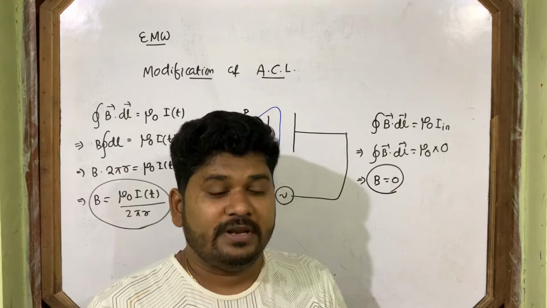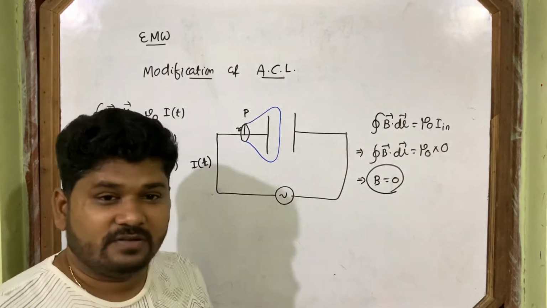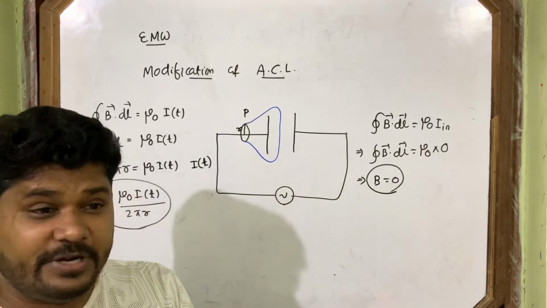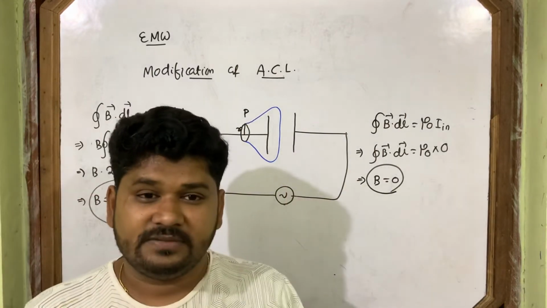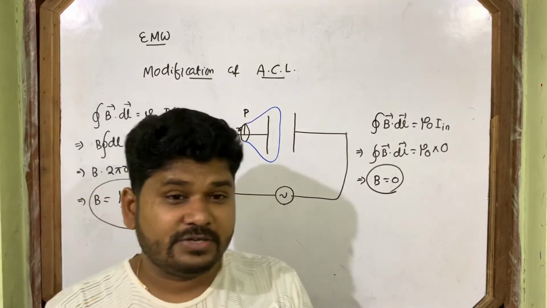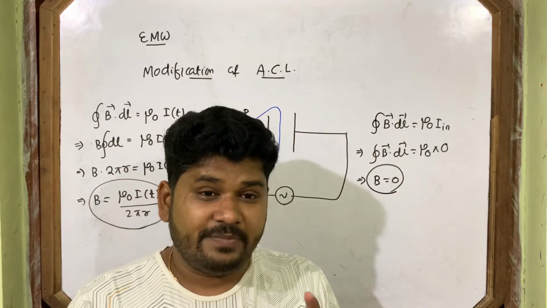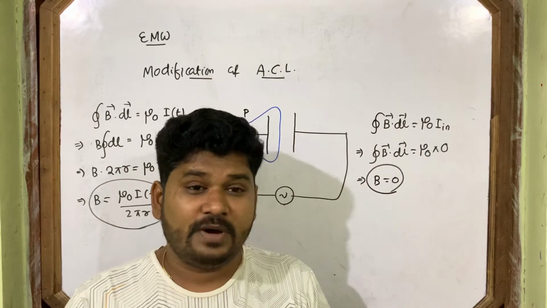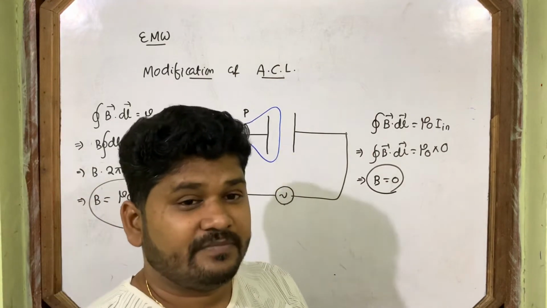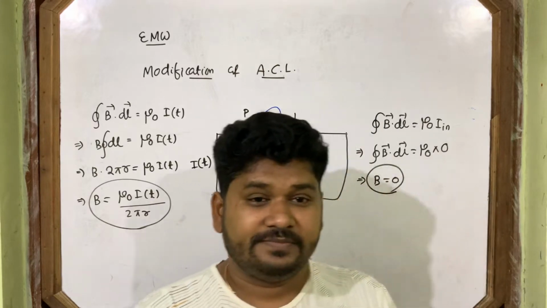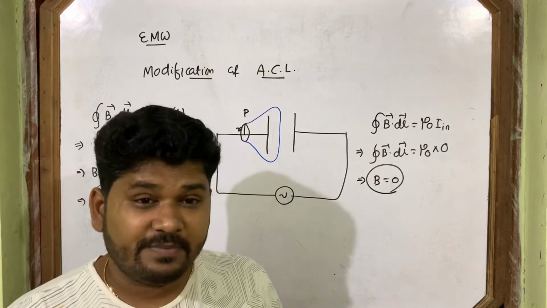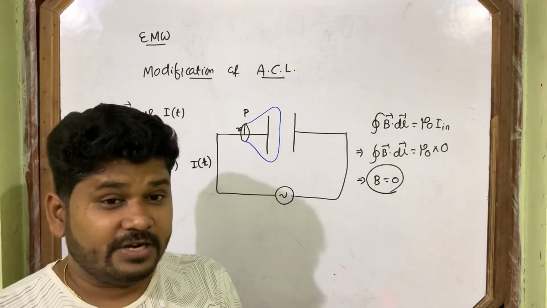Then how did Maxwell modify this Ampere circuital law? Maxwell told that current passes between the two plates of the capacitor. And how did Maxwell give the concept in favor of that current? How did Maxwell explain the existence of current between the two plates of the capacitor? Maxwell told current passes between the two plates of the capacitor, but how?